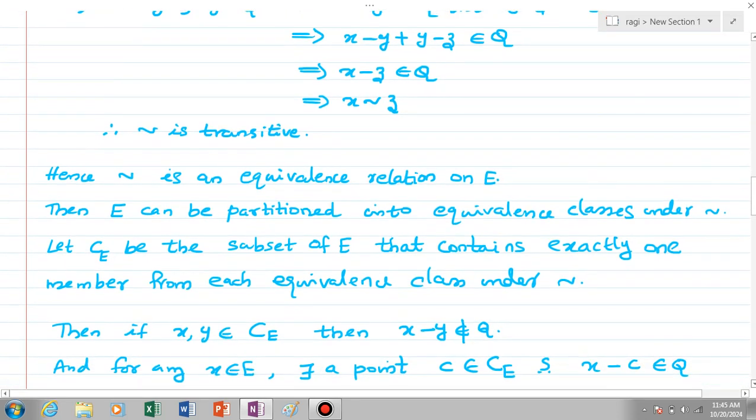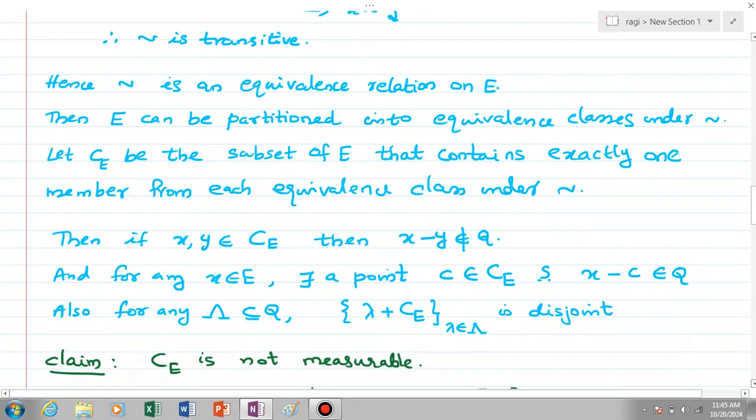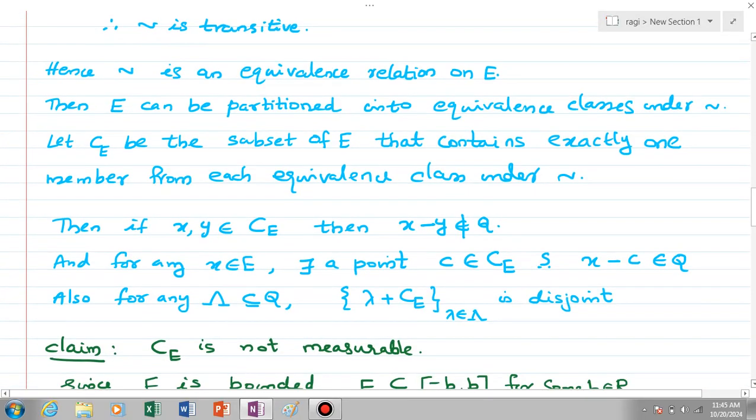Then we can characterize C_E as follows. For x, y in C_E, their difference x minus y is clearly not rational, because if their difference were rational, they would belong to the same equivalence class. So we are taking only one member from each equivalence class, and x minus y is clearly not rational if they both belong to C_E.